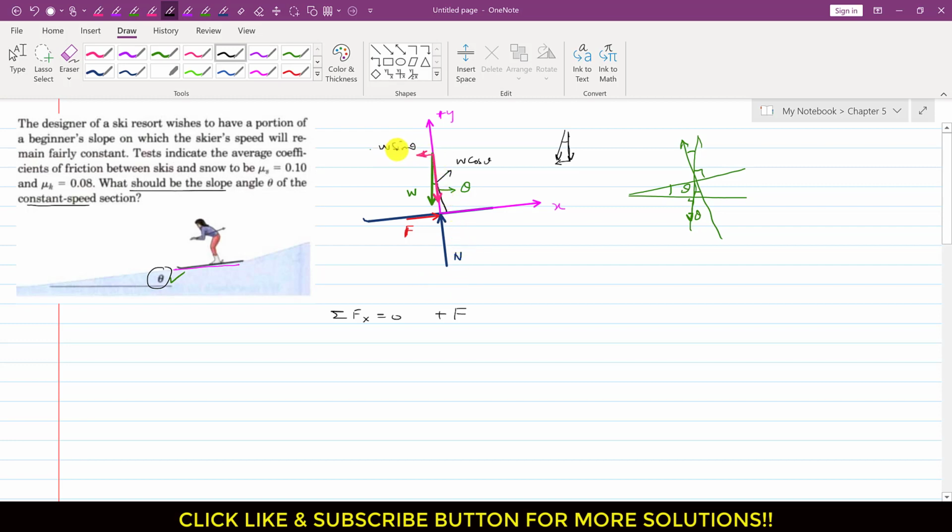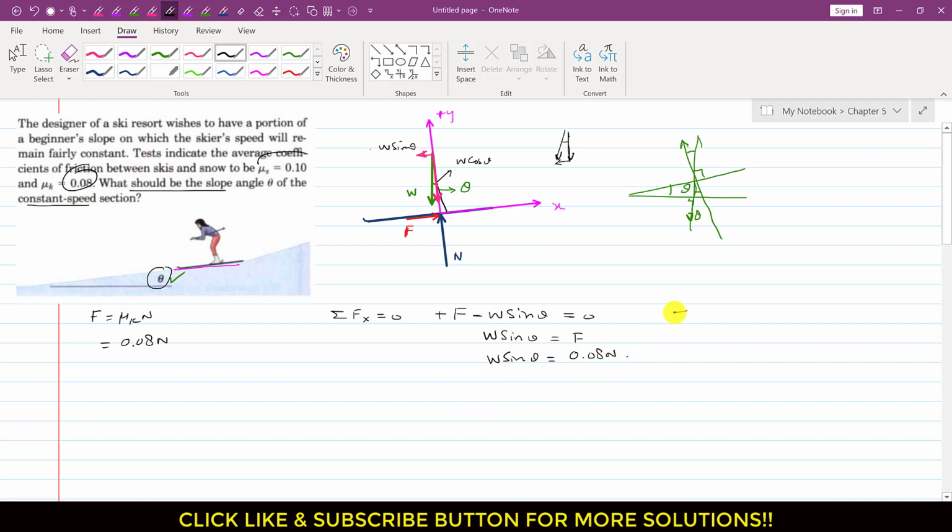Now if I apply the summation of forces along x equals 0: the friction force is acting in the positive x direction, so I write plus F. The sine component of the weight is acting in the negative x direction, so I write minus W sine theta, and this is equal to 0. From this equation, W sine theta equals F. Since the skier is moving, the friction force equals mu k N, which is 0.08 N. So W sine theta equals 0.08 N.